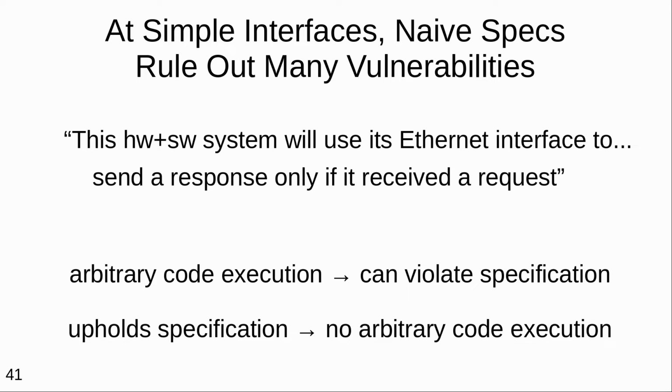And now, satisfying this specification most of the time wouldn't be enough. Then it might still be not satisfied when there is an attack. But if we actually have computer-checked proofs and we can check that this specification is satisfied all the time, then this specification is, in some sense, very satisfying in its simplicity almost. We don't need to know what the system does. Now, you would say, oh, but there are other bad vulnerabilities where you need to rule out more badness than this. Well, let's look at Heartbleed.